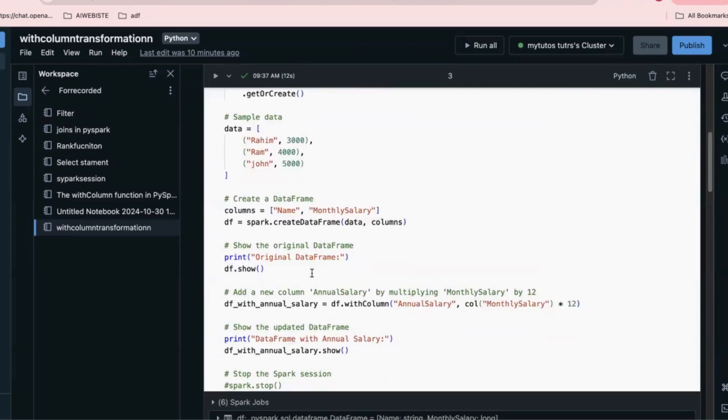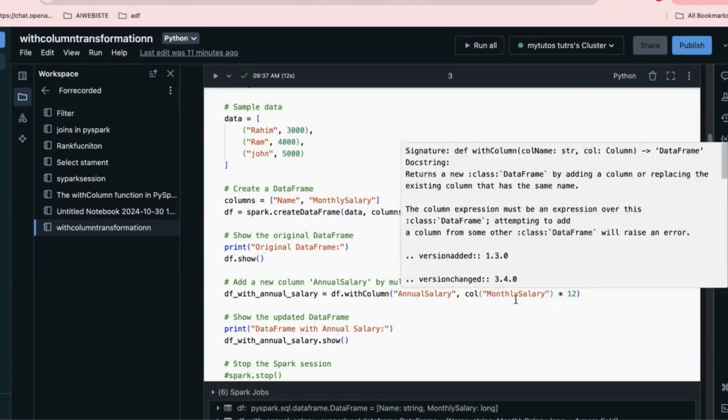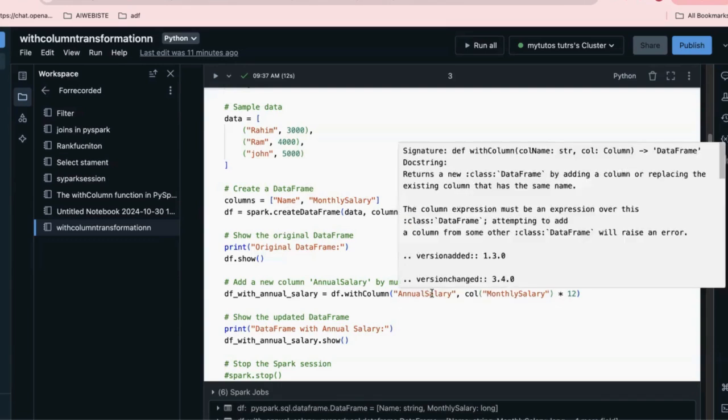Guys, I'm using this just for testing and showcasing purposes. But in real time, don't use the print function, as it can cause performance issues. Now, adding a new column annual salary by multiplying the monthly salary: df_with_annual_salary equals df.withColumn. The data frame you created contains this data. So annual salary, col monthly salary. It is going to create annual salary with the help of this transformation.